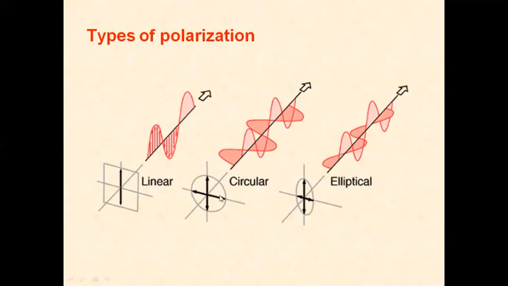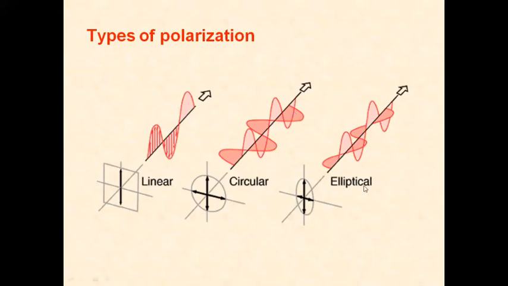A horizontal antenna produces horizontal polarization, and a vertical antenna produces vertical polarization. If the two EM waves are equal in amplitude and phase shifted by 90 degrees, then we have circular polarization. The path traced out by the wave is circular.